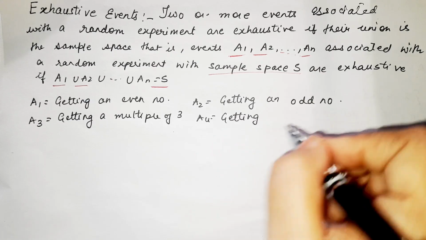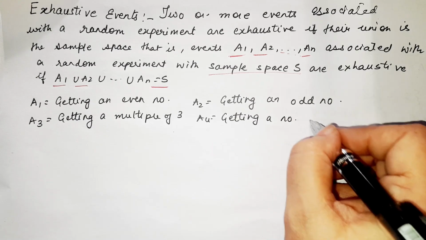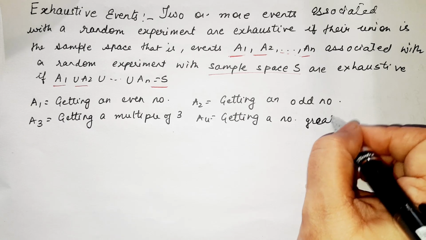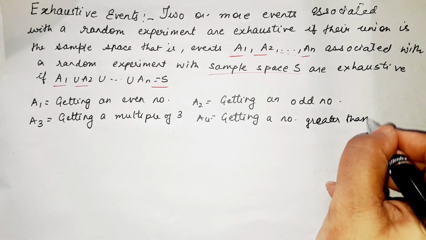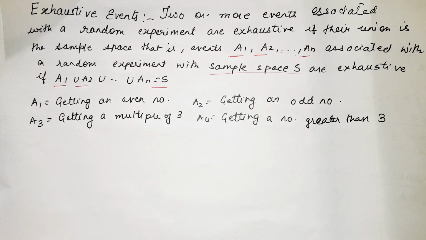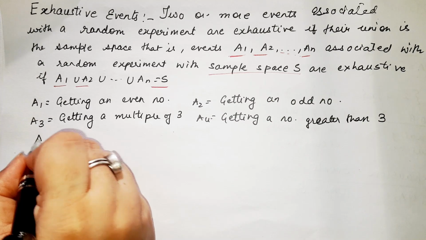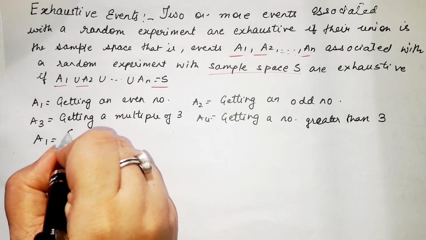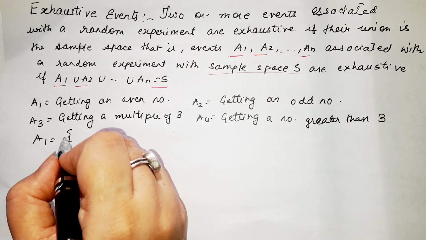So let us write what is A1 equal to: getting an even number when a die is thrown.